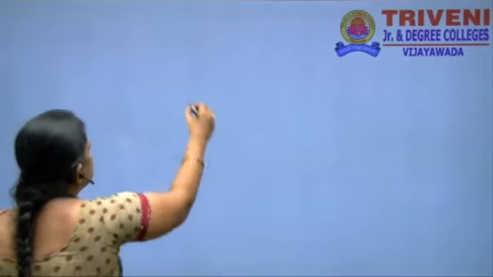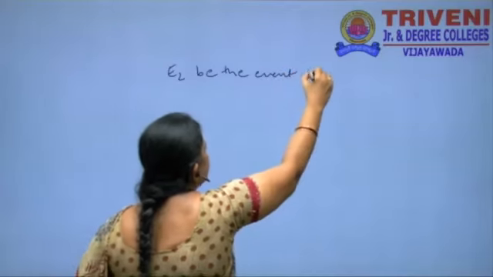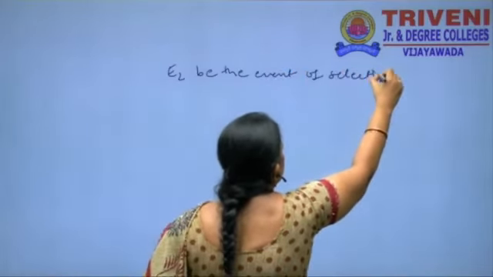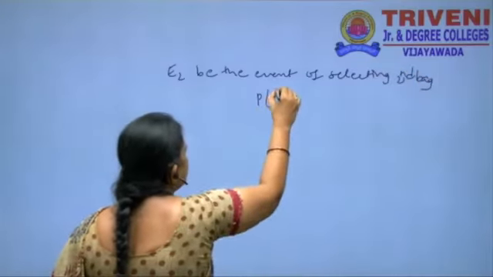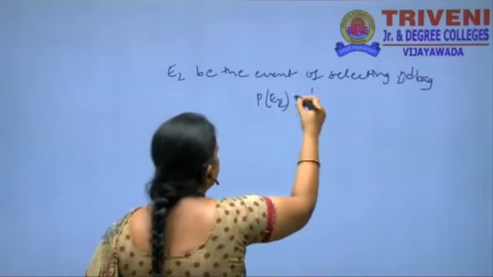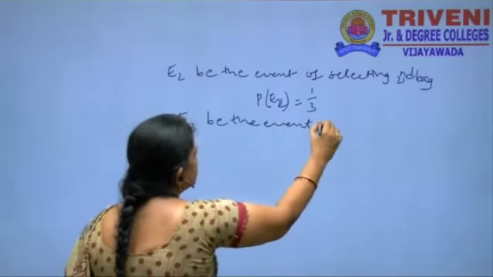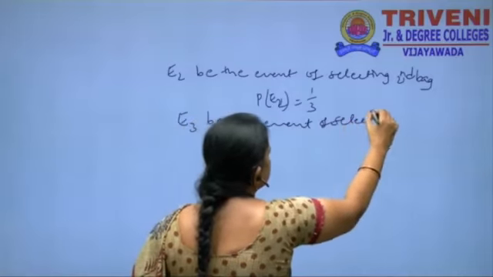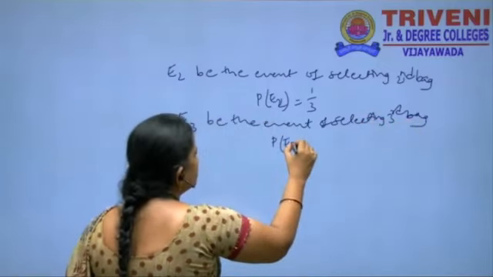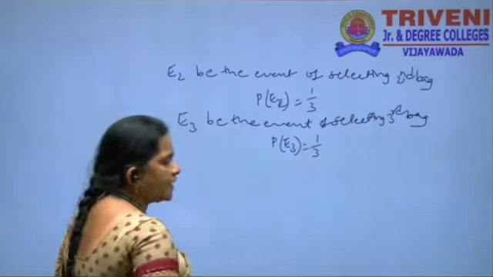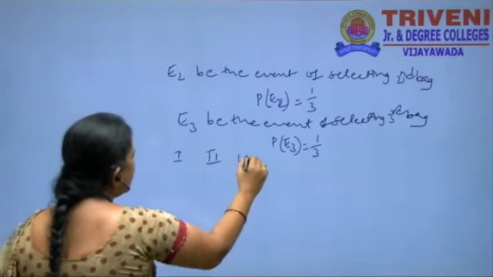Similarly, E2 be the event of selecting the second bag, P of E2 is 1 by 3, and E3 be the event of selecting the third bag, P of E3 is 1 by 3. Here P of E1, E2, E3 is 1 by 3 for the first bag, second bag and third bag.